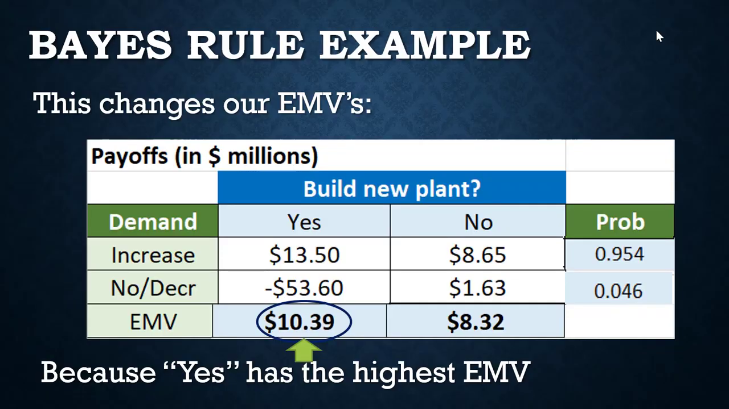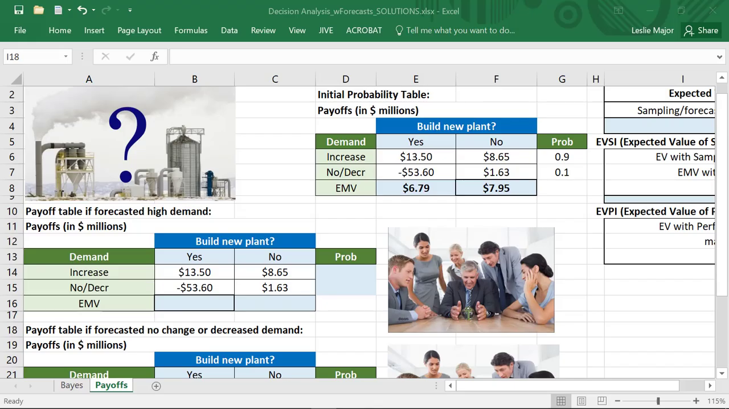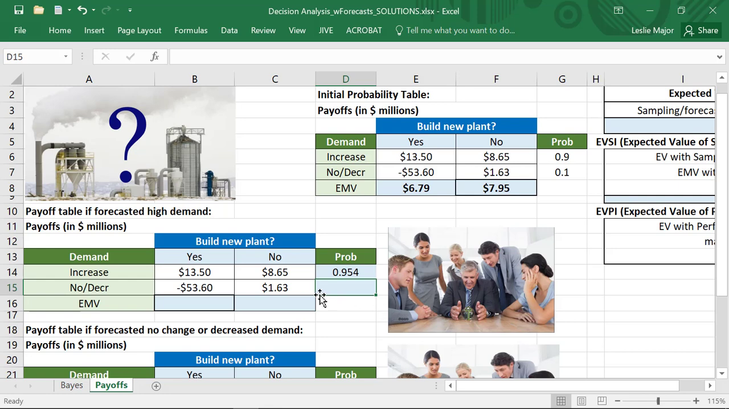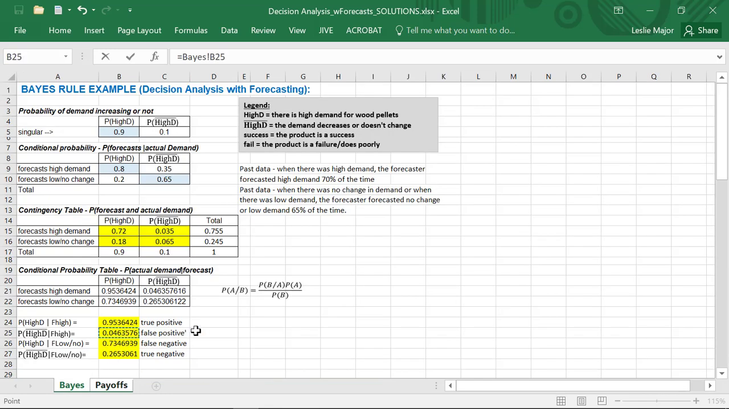Okay, let's now look at how we get this EMV in Excel. So here is our regular payoff table without any forecasts attached to it. Remember, our EMVs here are the sum products of the payoffs with the probabilities. Now, what if we're talking about when the forecaster forecasts high demand? Well, the first thing we should do is grab the corresponding probabilities. We're going to grab those from our Bayes rule calculation sheet. So right over here, I'm going to grab my probability. The first one is that 0.95, and then the second one here is the 0.04.